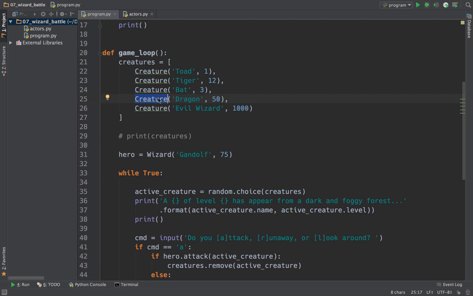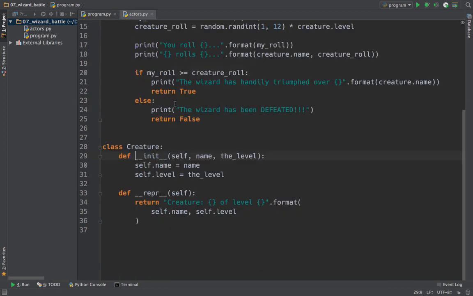But if we just use our creature class, let's go over to that. If we just use our creature class here, it doesn't model scales or wartiness or whether it breathes fire. It simply is the most common denominator thing that models all creatures, right? They have names and levels. And that's exactly what we want. We want to have this sort of commonality, so regardless of the type of creature we're fighting, we can just use that.